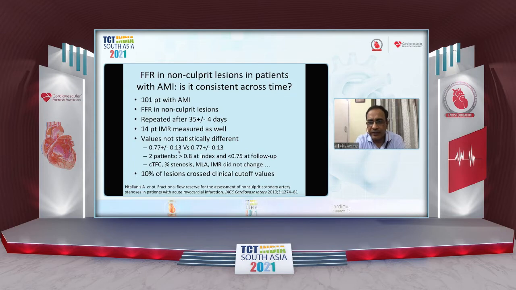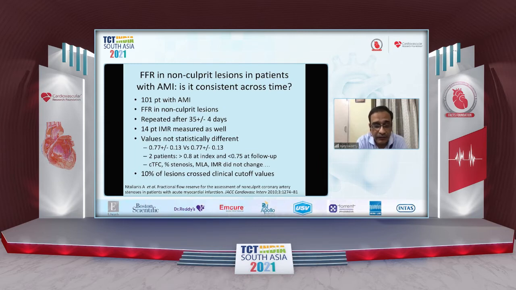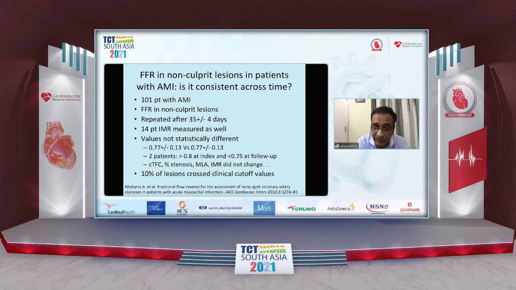Now, I've just chosen this study because of its simplicity, and it also illustrates one of the problems. They looked at 100 patients with acute MIs and looked at FFR of the non-culprit lesions and repeated the same measurements after a mean of 35 days. In 14 patients IMR was measured as well. The values were not statistically significantly different, but even in this one small study, when one looks a little more closely, 2 patients who were less than 0.8 at index were greater than 0.8 at follow-up, and others who were greater than 0.8 at index were then less than 0.75 at follow-up.